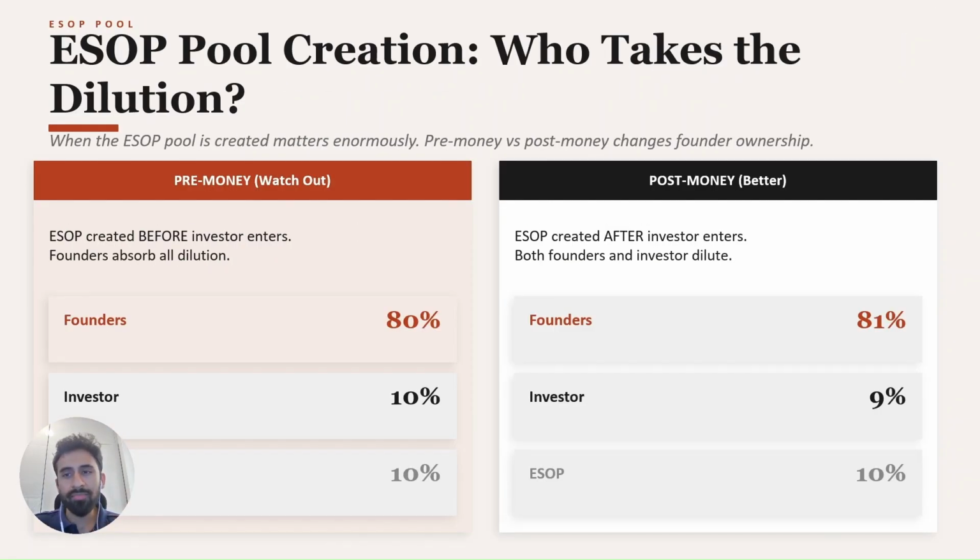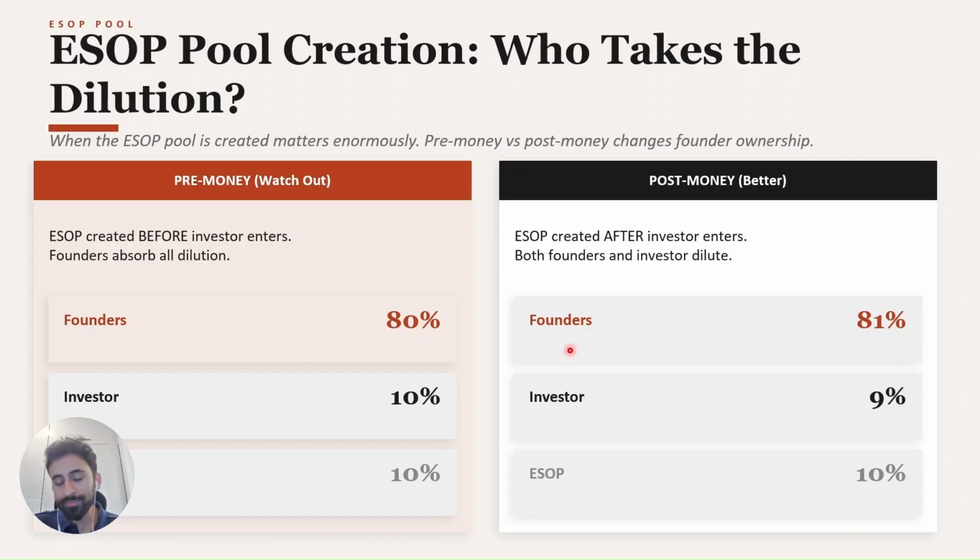Now every investor-backed company needs an ESOP pool to attract and retain talent. But when you create that pool matters a lot. So typically there are two options. One is pre-money and second is post-money. In pre-money, the pool is set up before the investor's stake is calculated. So if you create a 10% ESOP pool pre-money, founders would go from 90% to 80% before the investor actually enters. So the investor still stays at 10% stake only and founders end up absorbing all the dilution.